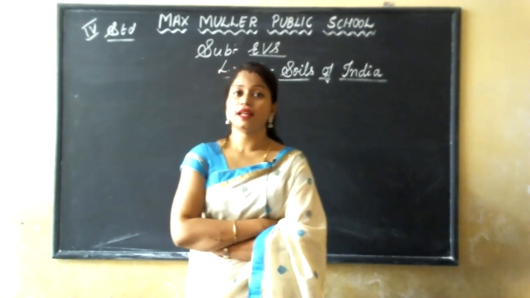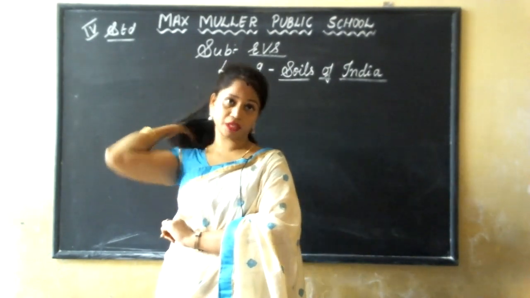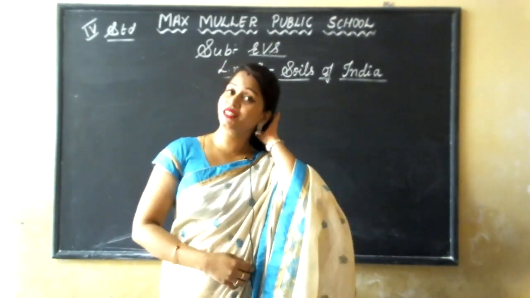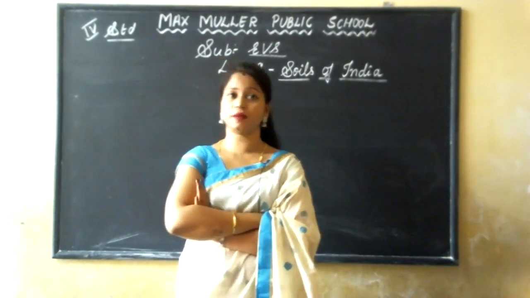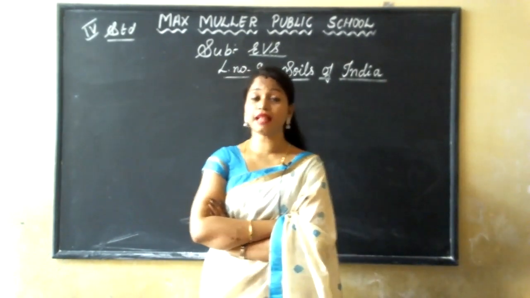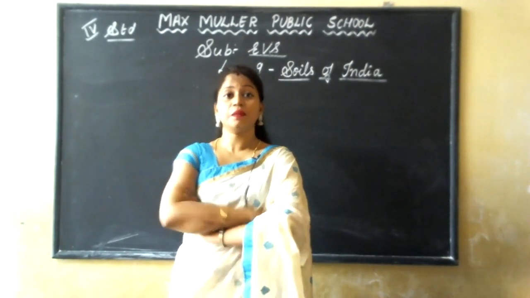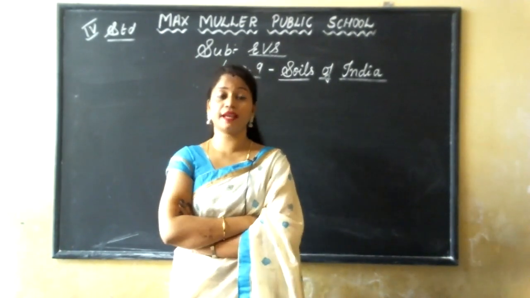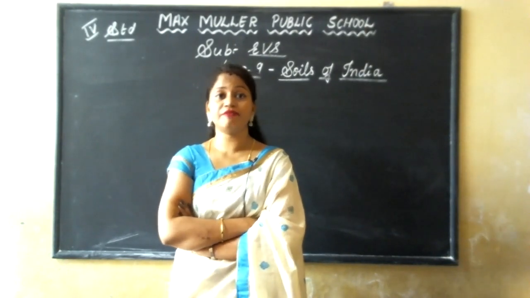Last class, what have we completed in EVS? Can you all remember? Chapter number 7 in the science part. That was your teeth. About our teeth we have learnt the two types of teeth, that is milk teeth and permanent teeth, and what all the teeth do: to speak, to eat the food. Everything we have learned.